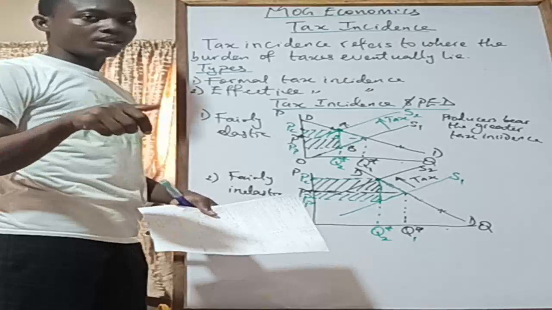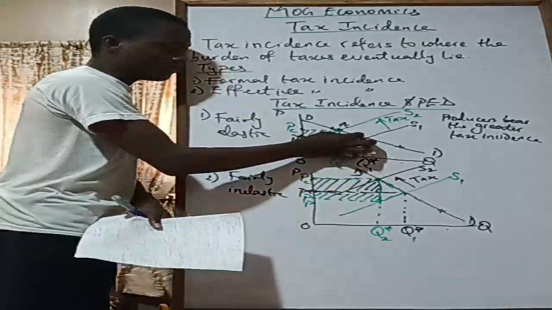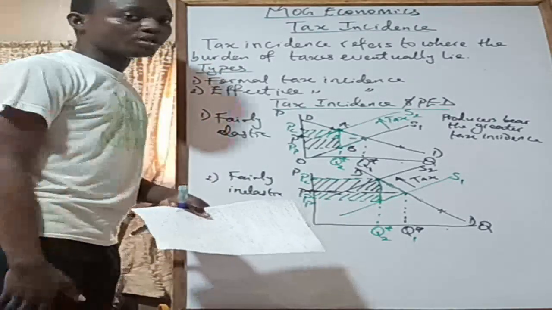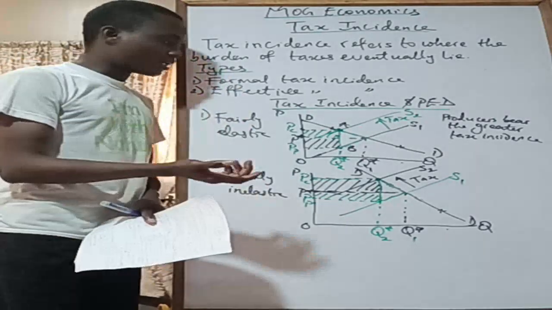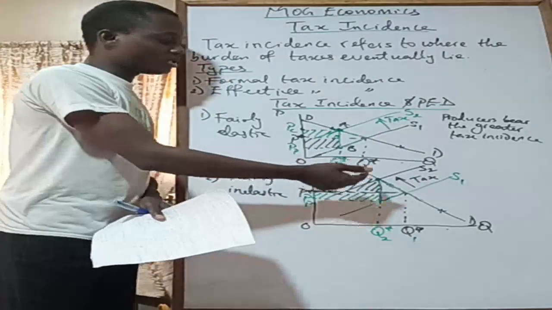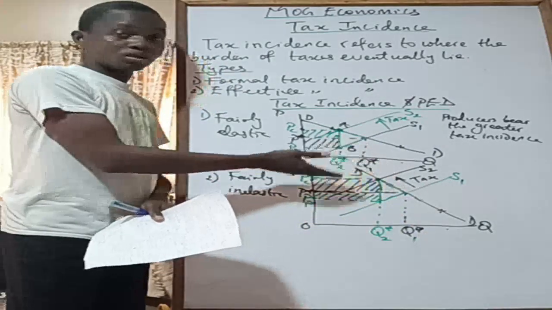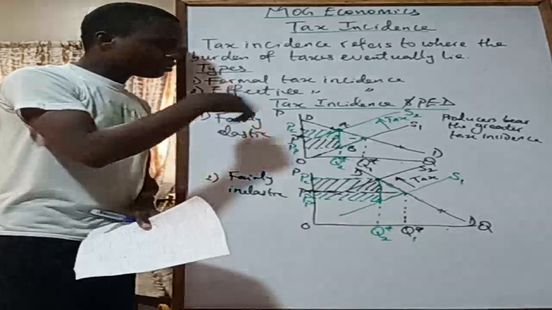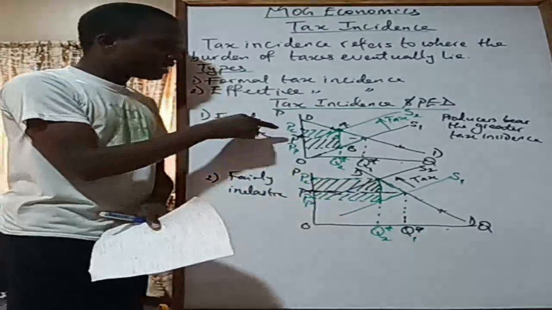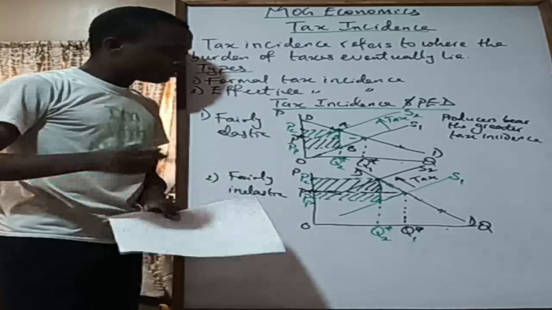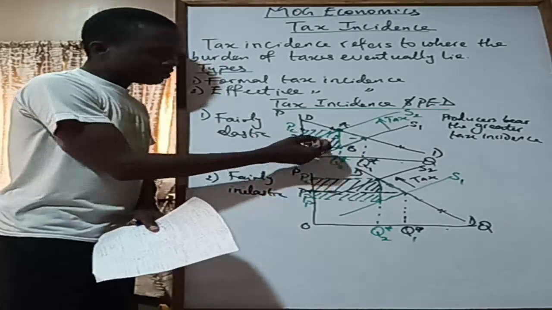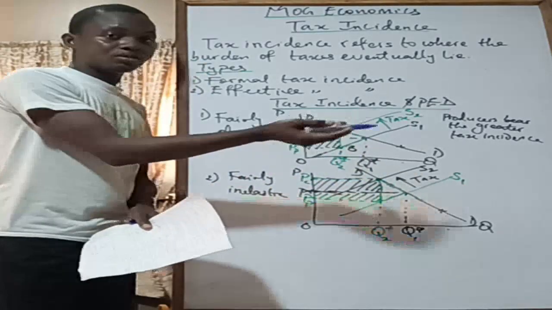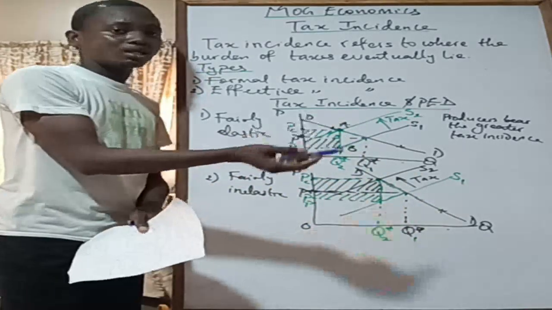Deadweight loss. So the area of this triangle represents the loss in economic welfare as a result of tax imposition. Because of the tax, the equilibrium quantity reduces from Q1 to Q2 for both of them. Consumers end up bearing this part. Producers end up bearing this part. This other part is being borne by the entire society. It's a waste. That's what we call loss in economic welfare.